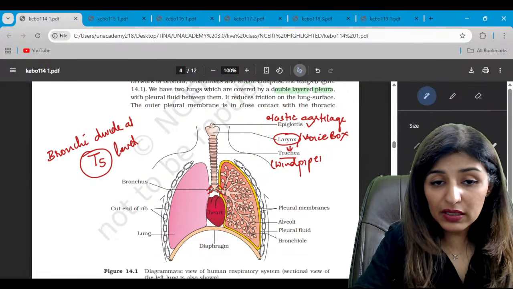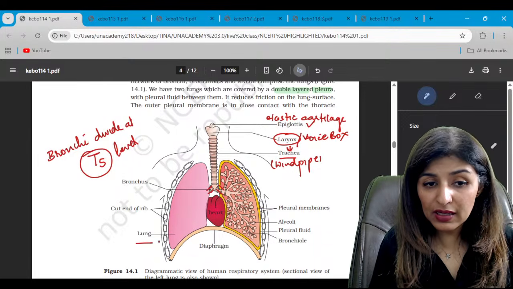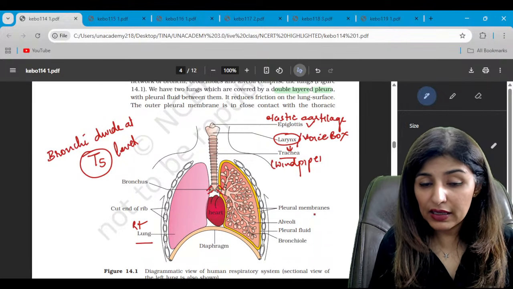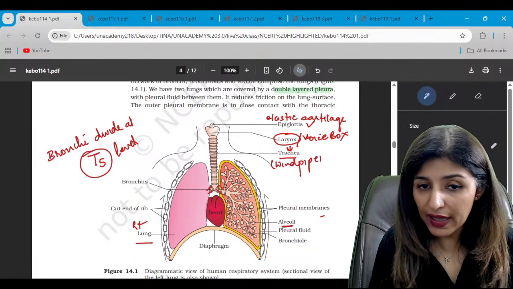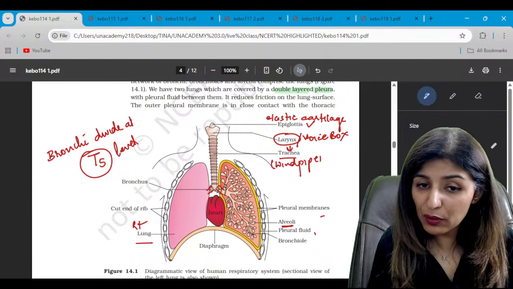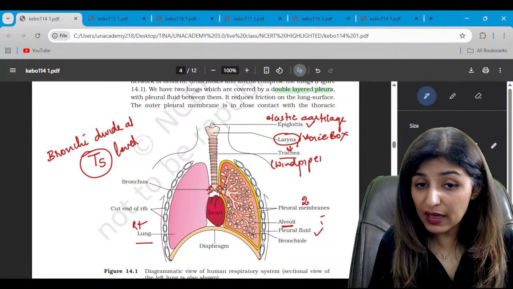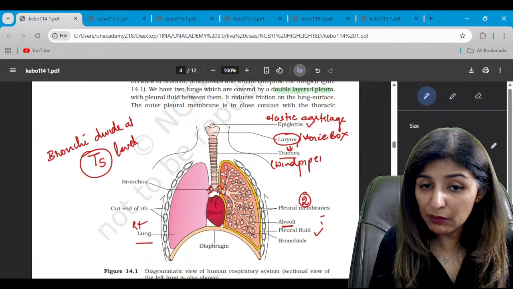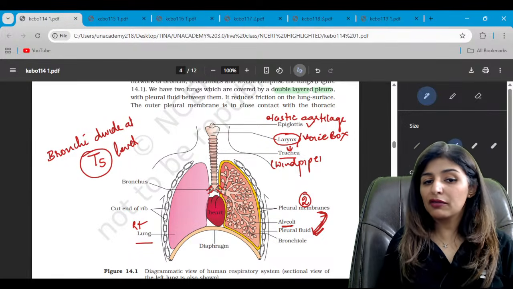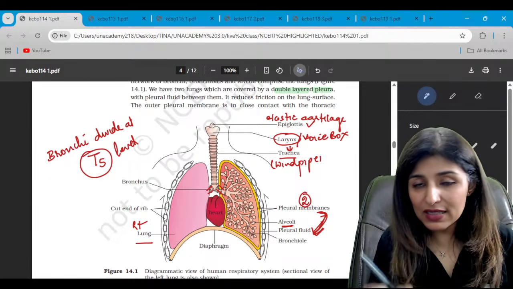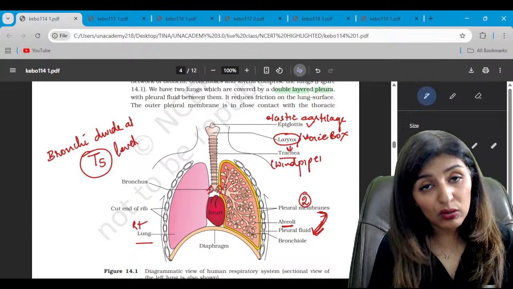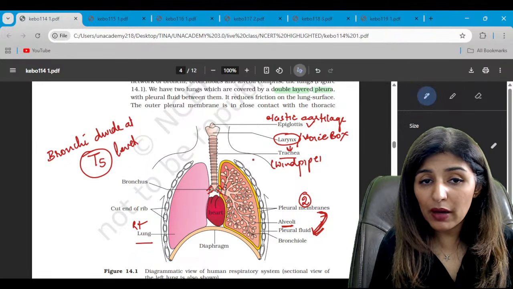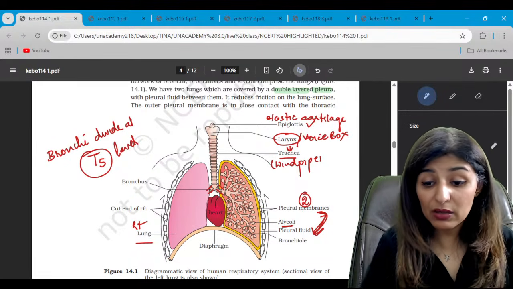Are we able to see the lungs here? This is the right and this is the left one. And lungs are packed with small sac-like structures called alveoli. Lungs are protected by two pleural membranes, double-walled, and in between the pleural membranes is present the pleural fluid. Now bronchus, when it enters into the lung, further divides into primary, secondary, tertiary bronchi, and then into the bronchioles.